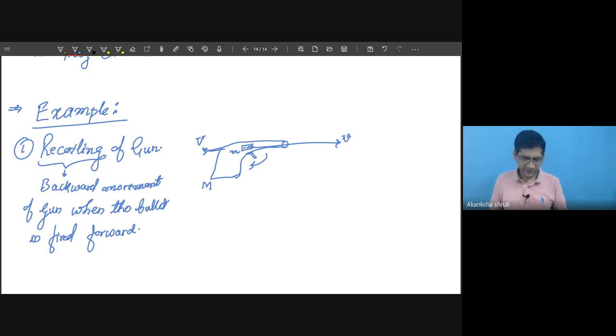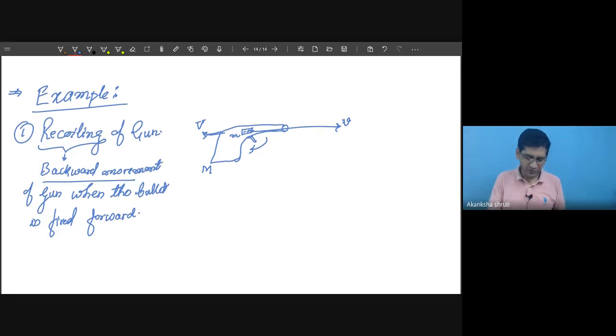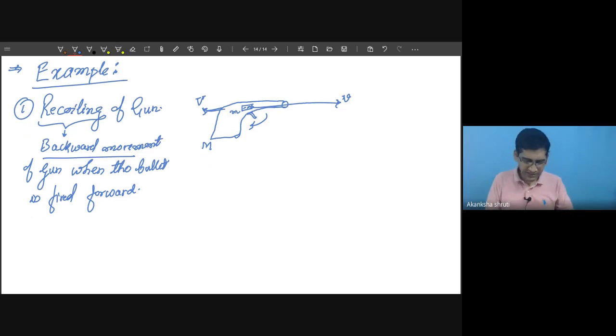Okay, students. So this backward movement, when the bullet is fired forward, is automatically generated. Then by Newton's second law, we can say whatever the momentum of this bullet in forward direction, when the bullet is fired, later on this situation becomes like this. The bullet will continue to move in forward direction.